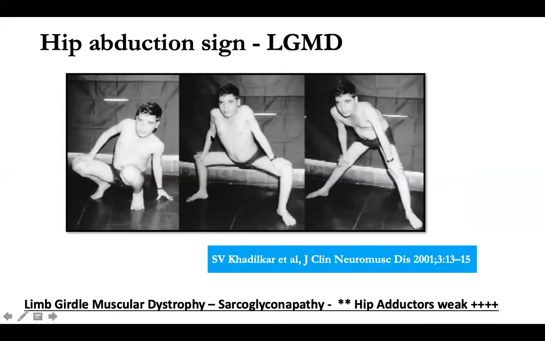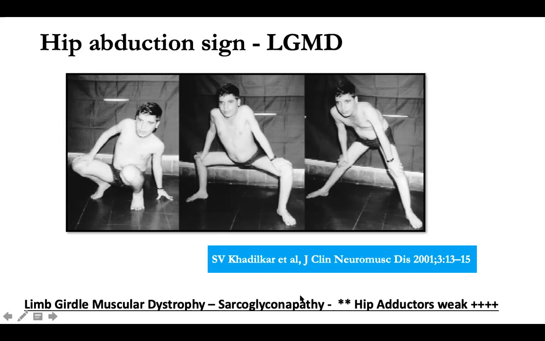One sign which can look like a Gower is called hip abduction sign. This is seen in one type of limb girdle muscular dystrophy called sarcoglycanopathy. Here also the children may have calf hypertrophy, but when you ask them to get up, their hip abductors are good. So they will abduct their hips, keep it at 90 degrees like this, and use their hip abductor strength to climb up. This can look like a Gower, but this is not a Gower sign. You saw the difference between the two. In the other one, they have to bend their backs like a triangle and then climb up. Here, he will bend his hips at 90 degrees like this, and use his hip abductors to climb up.